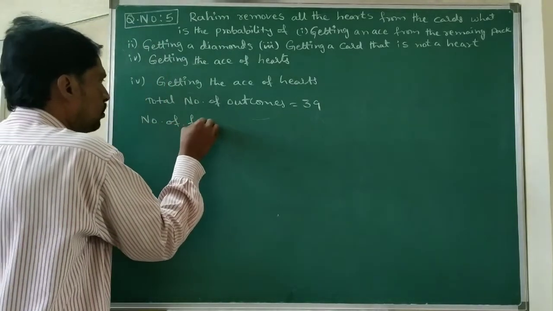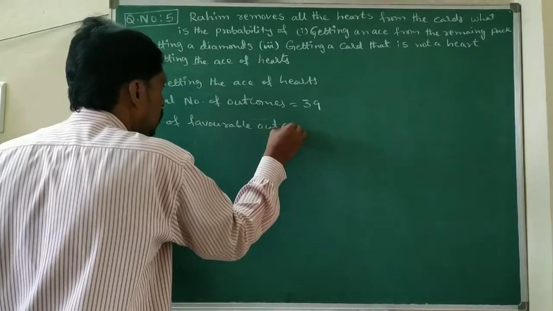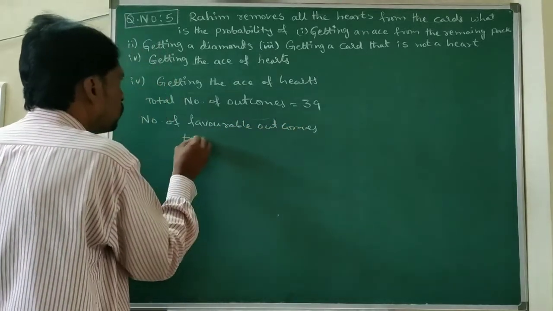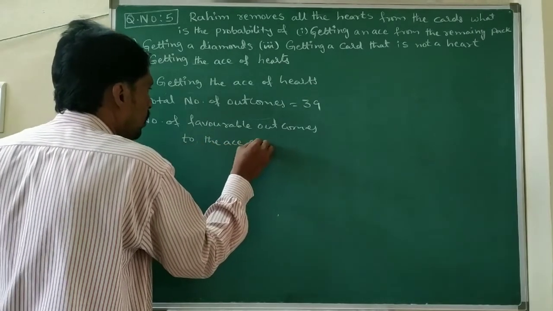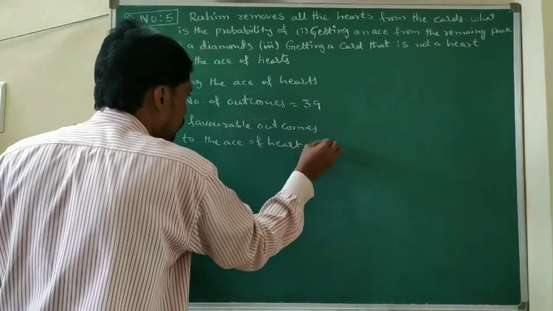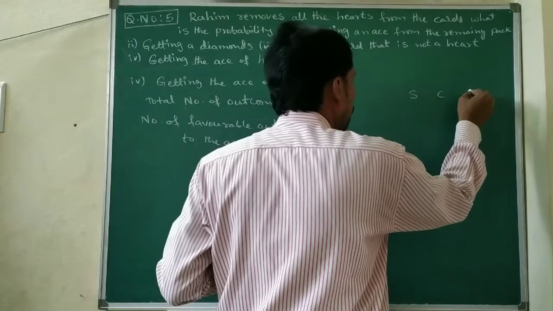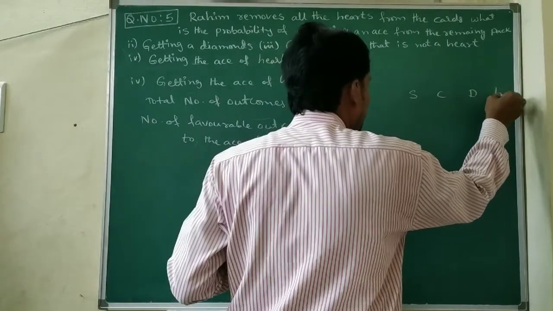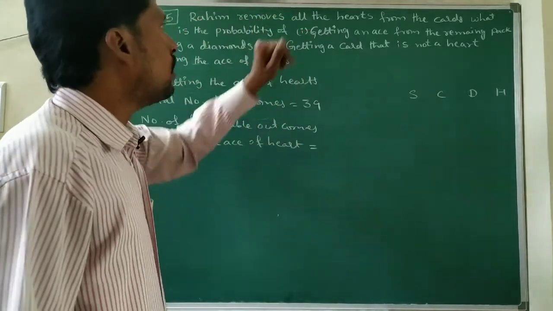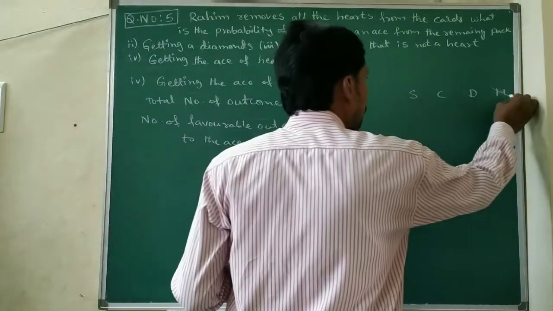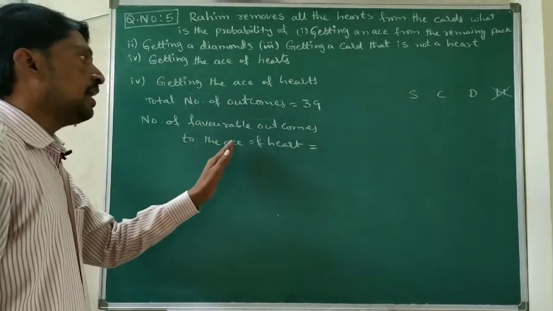Number of favorable outcomes to the ace of heart. In the deck of cards there are spade, club, diamond and heart. Here Rahim removes all the heart cards. So what is our question? Number of favorable outcomes to the ace of heart.